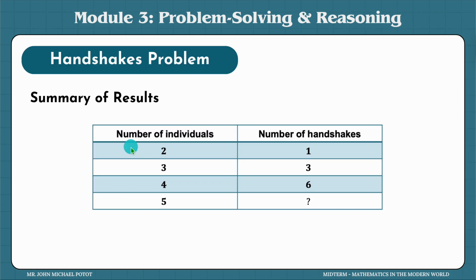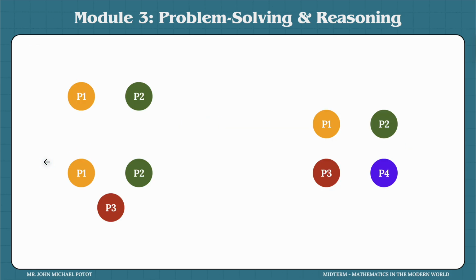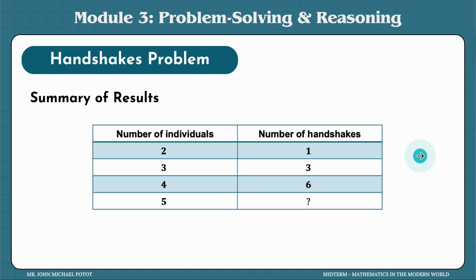Now, given that you cannot repeat the handshake. So if P1 and P2 already shook hands, you cannot let P2 and P1 shake hands over again. Okay, so if there are 2 individuals, there would be 1 handshake only. If there are 3 individuals, of course, there are also 3 handshakes.